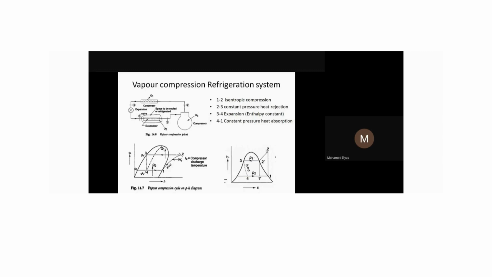So we may get a dry saturated state, from point 1 reaching 2. So this is the dry saturated state, and below the dry saturated state is the wet region. So in those cases, the moisture is present and the performance will be lowered. For that, what we'll do is we have to ensure that